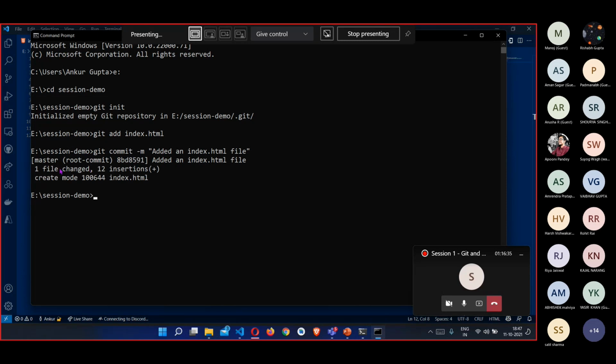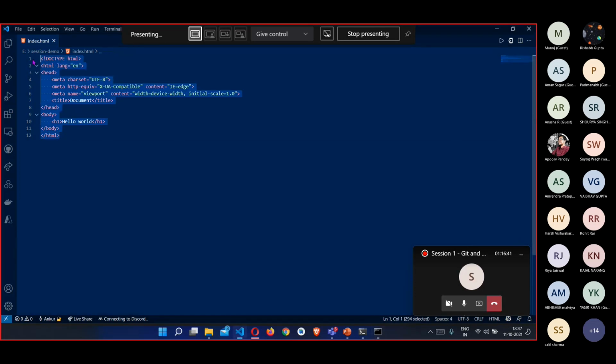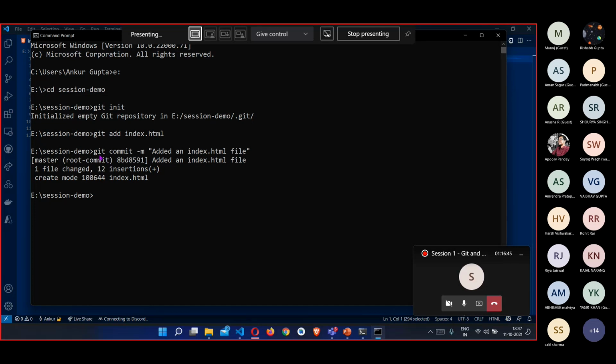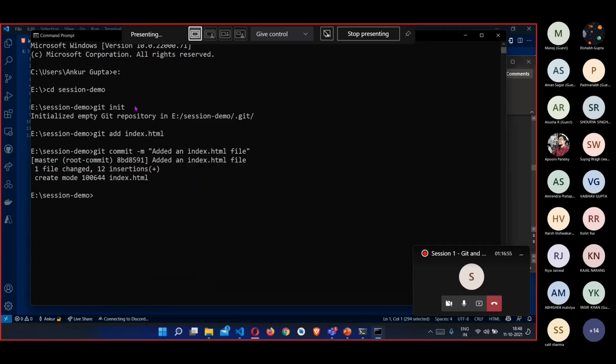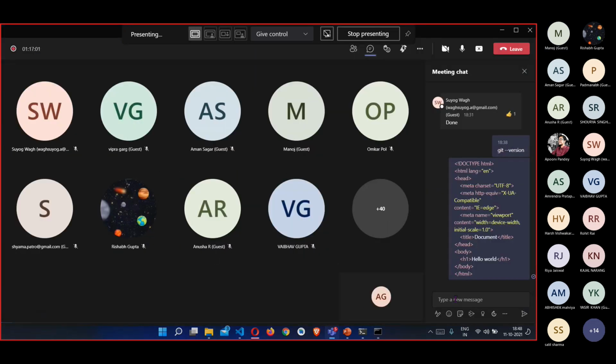So as you can see, one file has been changed. 12 insertions. 12 insertions here means that 12 lines of code have been added. You can see 12 lines of code, and that's it. I have committed my changes in the main Git repository. So this is how we can commit your changes. I'll also share all of these commands in the chat section. You can also get the whole PPT template.